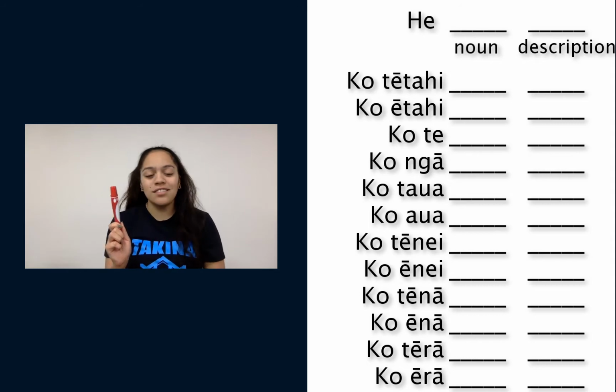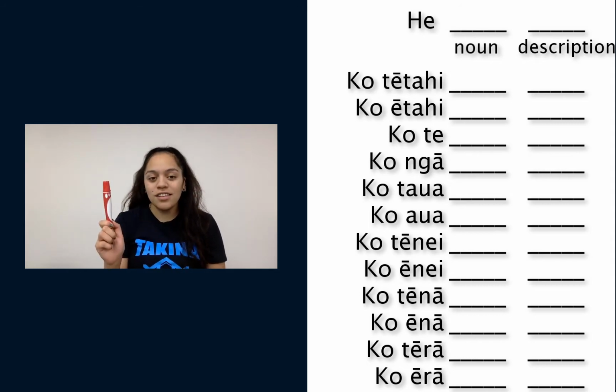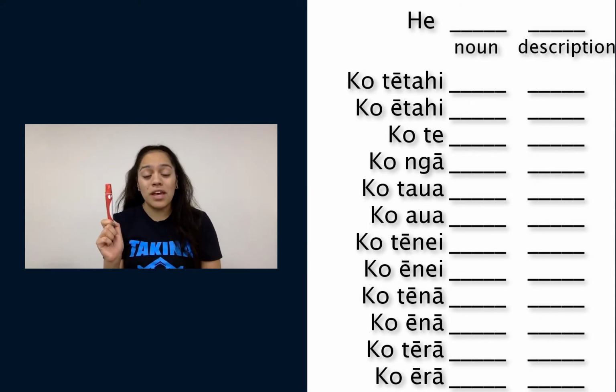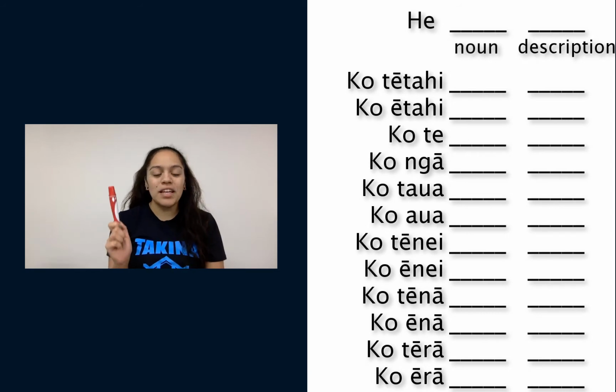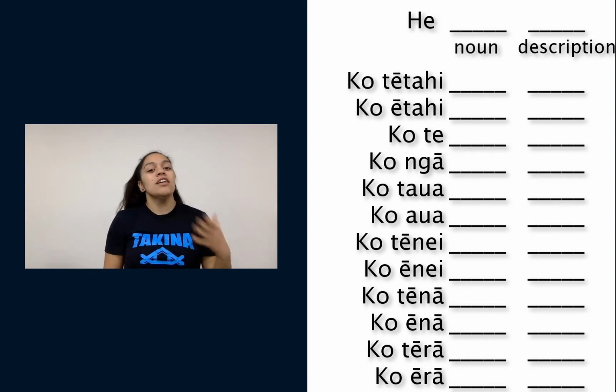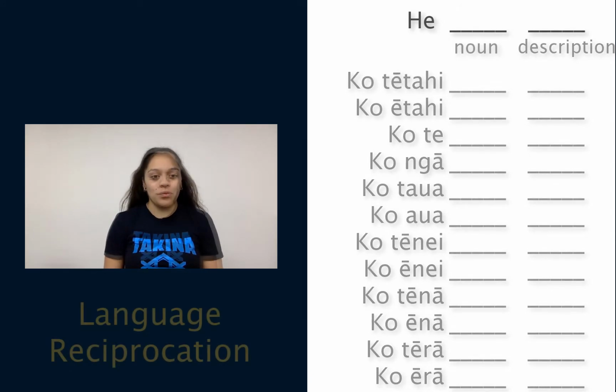A red pen, he pene whero. It's a pen, ko tētahi pene. It's a red pen, ko tētahi pene whero. And you can apply that to all the 12. You apply that same structure to the 12 pū mau.